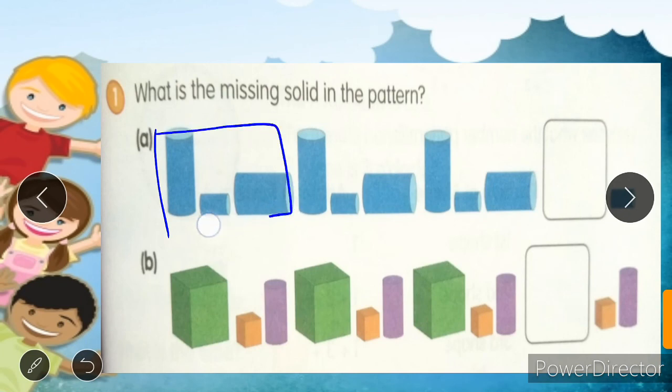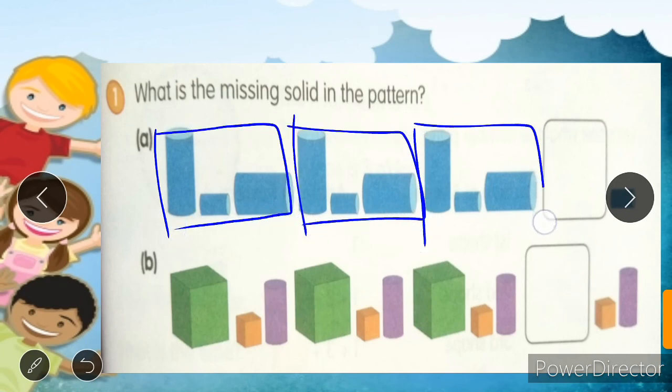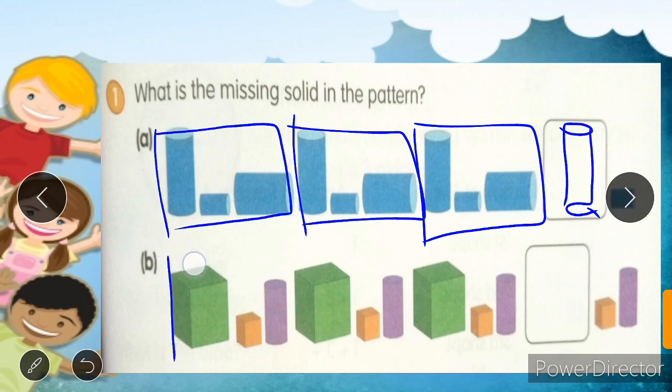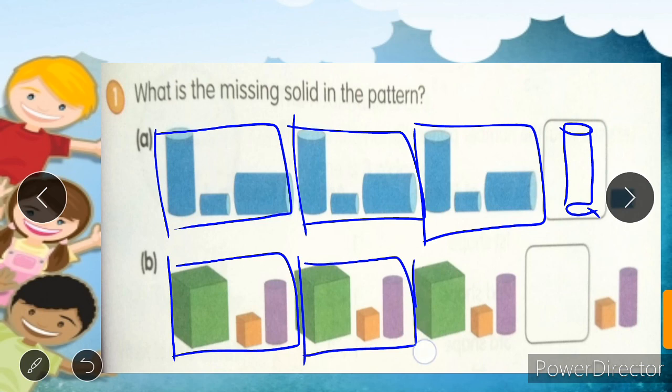Look everyone, three are here. Again the three will be repeated, and again the three will be repeated. So what will come next? This type of standing cylinder will be in the next position. All three shapes are here, all three shapes are here. So which will be the next? This one will be the next.